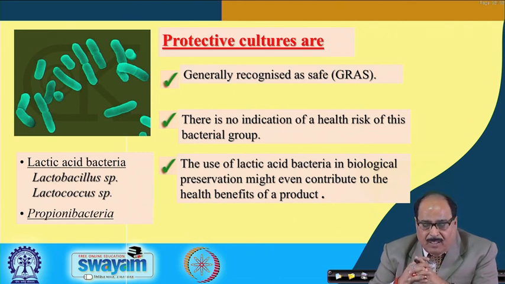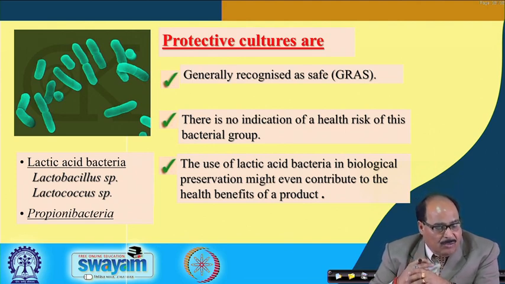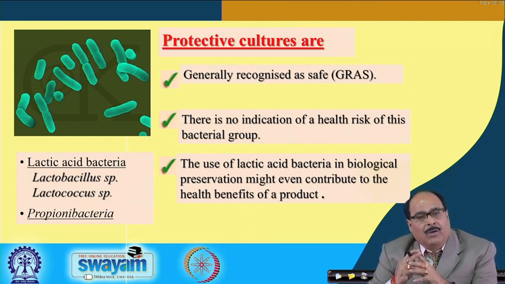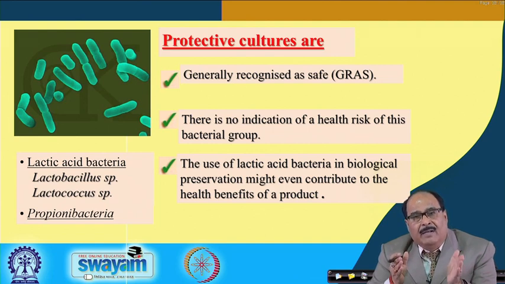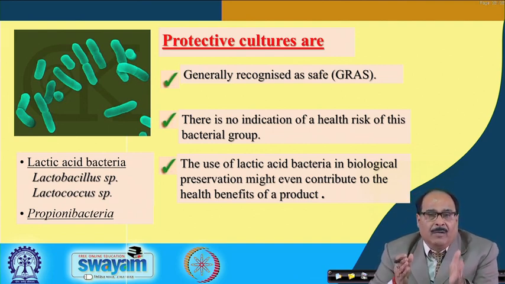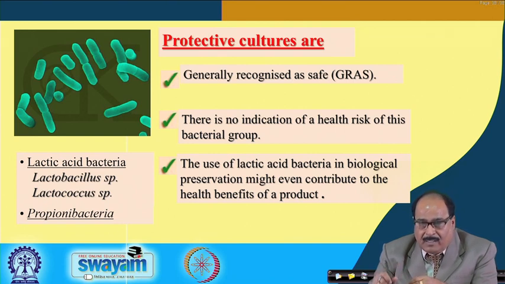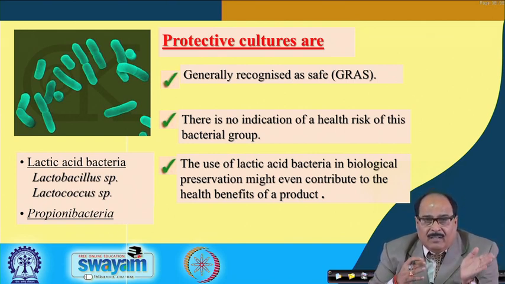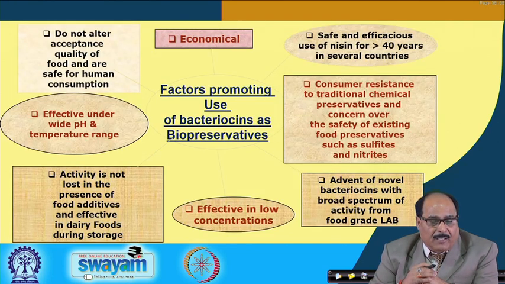The use of lactic acid bacteria in biological preservation is recommended, and these lactic acid bacteria, like Lactobacillus species, Lactococcus species or Propionibacteria, might even contribute to the health benefits of the products, because they may provide probiotic effects in the food material. They result in shelf life extension, as well as provide probiotic effect.